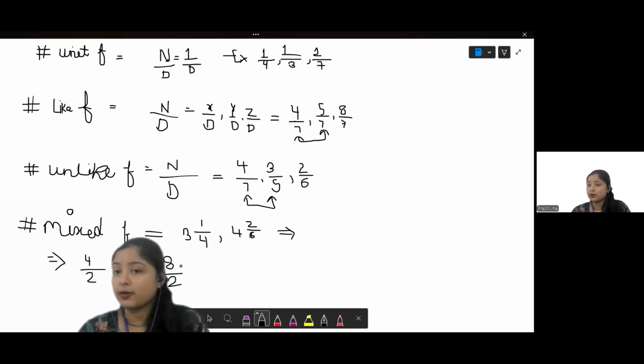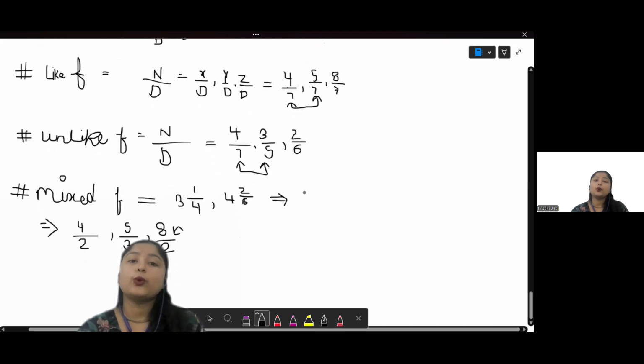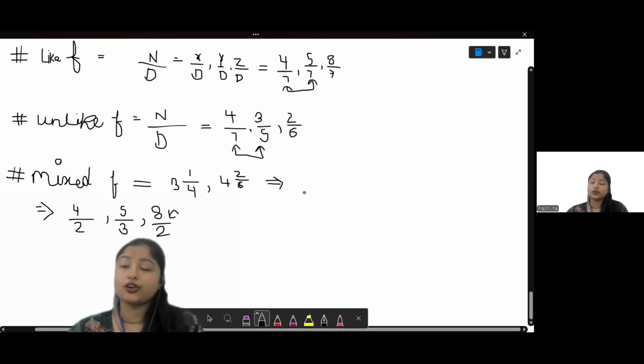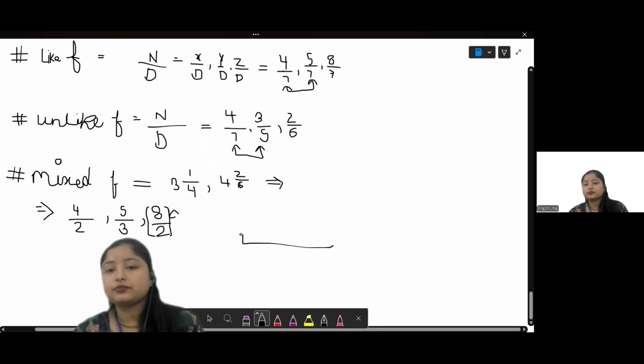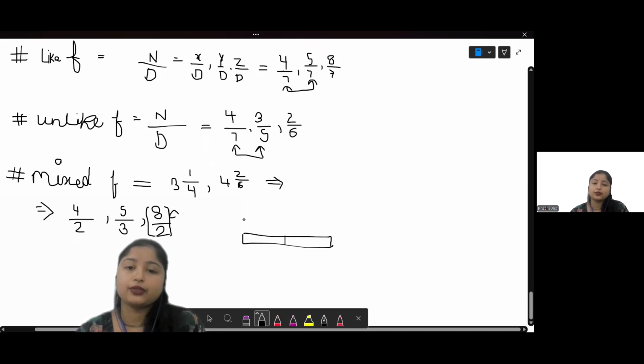See, it's practically not possible to show these kinds of fractions while doing representation, right? But when you draw a representation of an improper fraction, it is called a mixed fraction. Let's see how it is done. For example, let's take this number 8 over 2. Now, practically 8 over 2 is not possible because we have the total portions that are 2, right? That you can see.